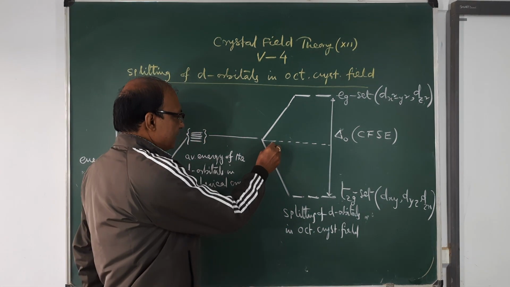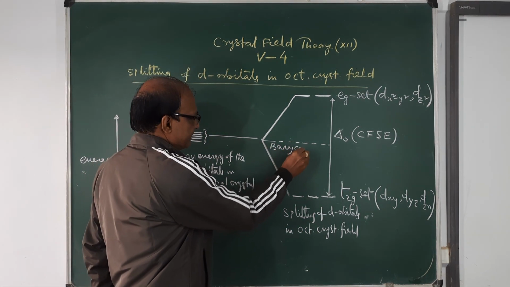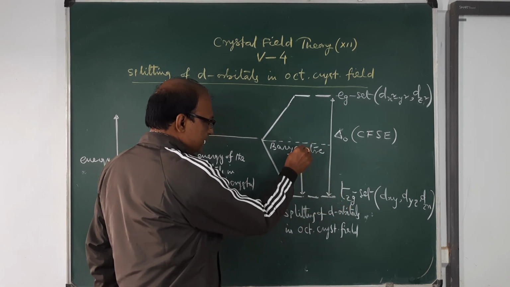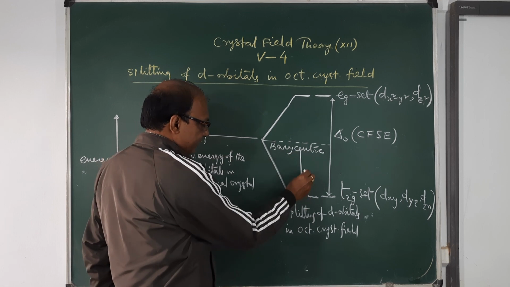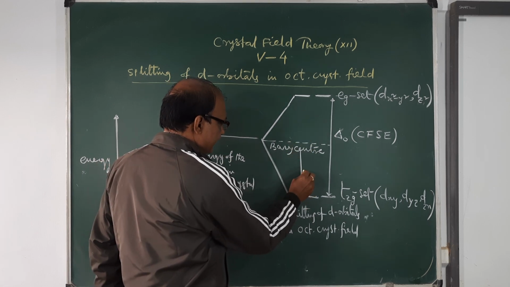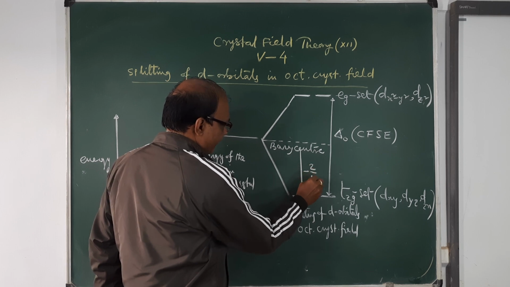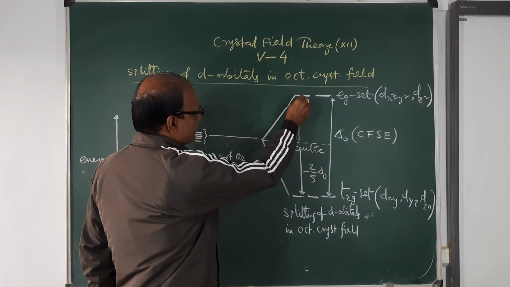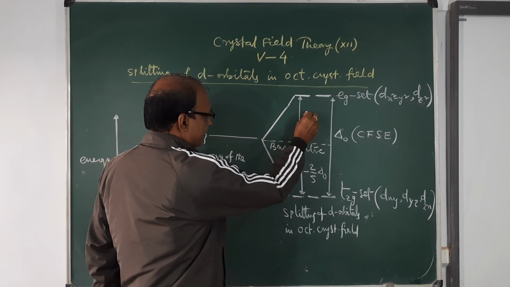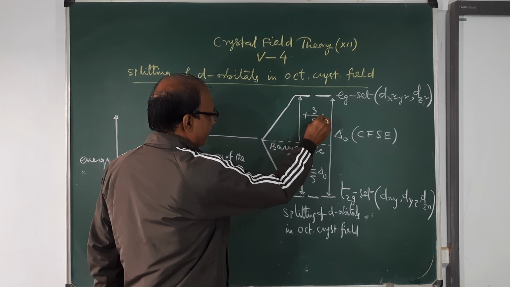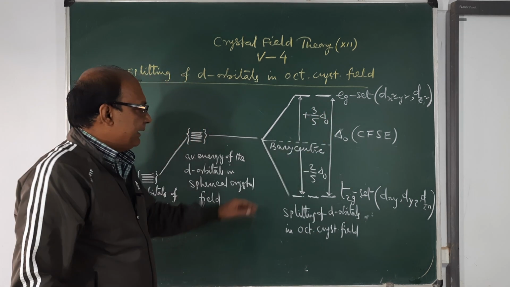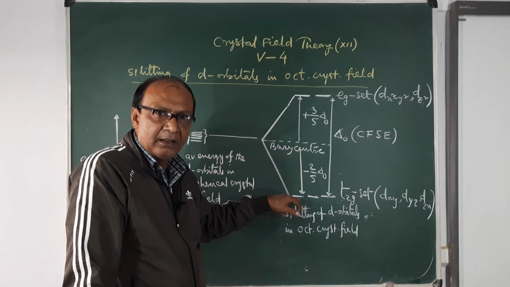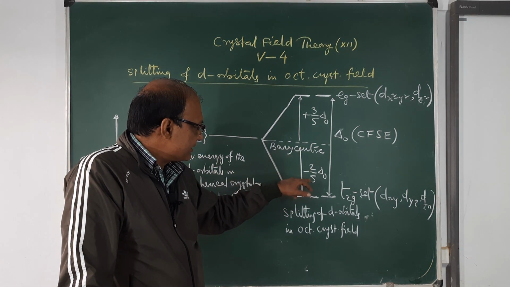And this is the barycenter, center of energy. Now the energy of the 3 d orbitals that is decreased from the barycenter is minus 2 by 5 of delta O, and the energy of the 2 d orbitals which are increased from the barycenter is plus 3 by 5 delta O. So see, if an electron is filled in the lower set, then its energy will be decreased by 2 by